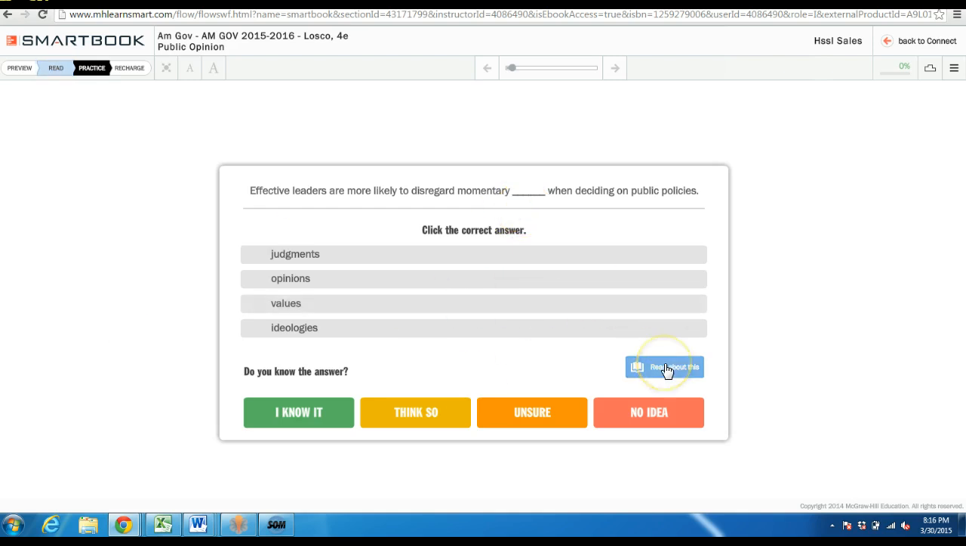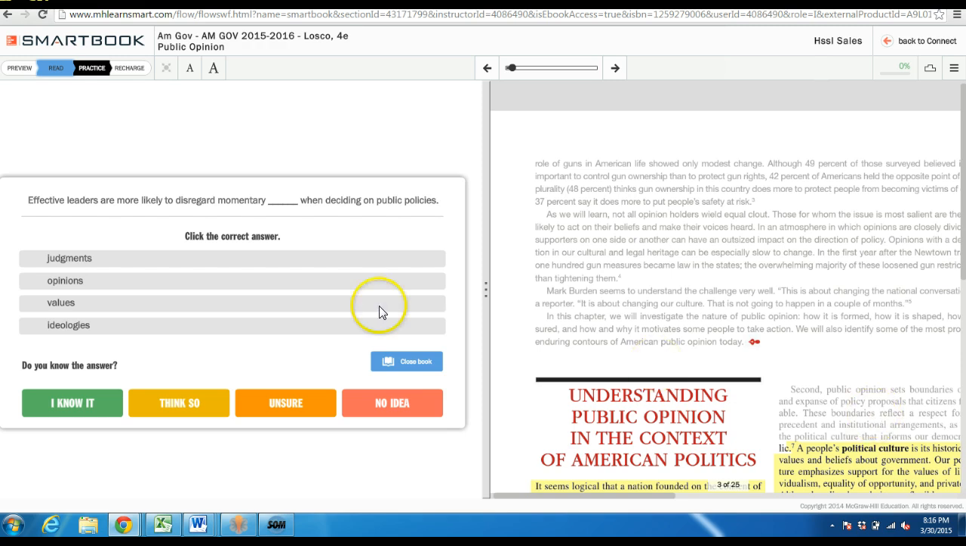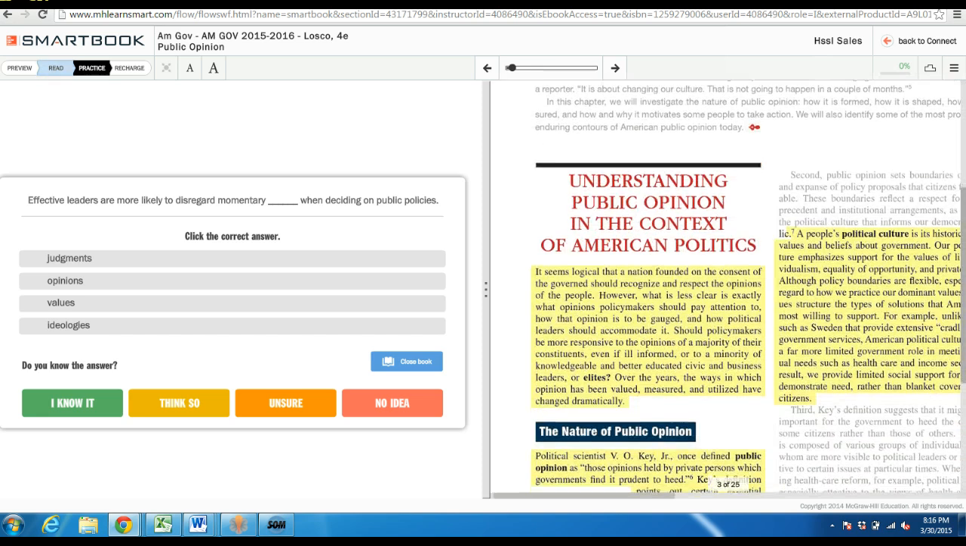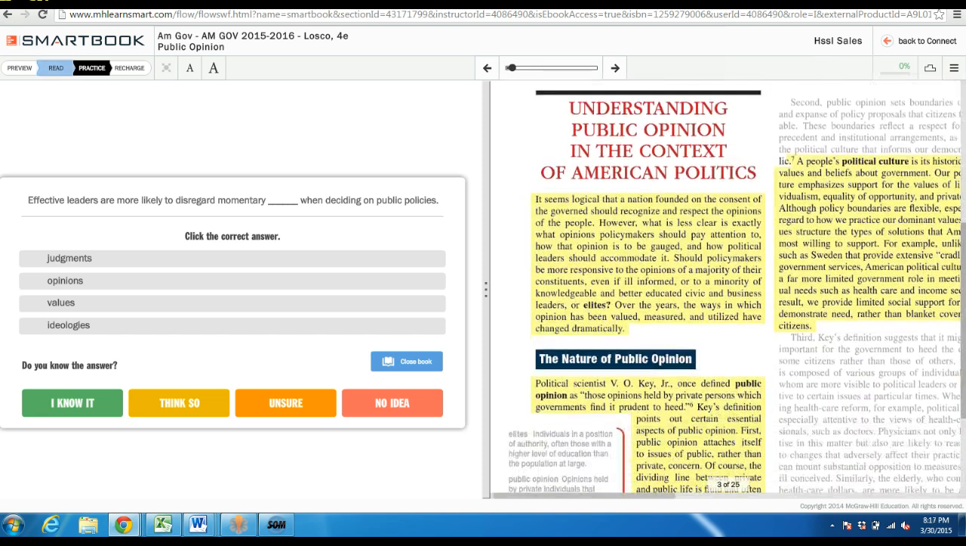Okay, so I've just gone back and I've read, and I actually think I can do better on this question. But now I don't remember, so I'm going to click read about this, and I'm going to answer this question in conjunction with the reading. So effective leaders are more likely to disregard a momentary blank when deciding on public policies. So let's see if I can find out this answer.